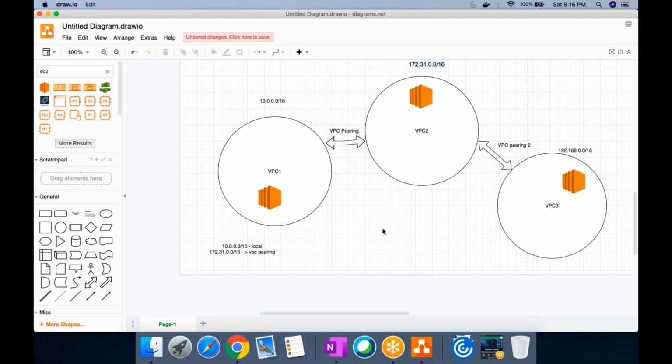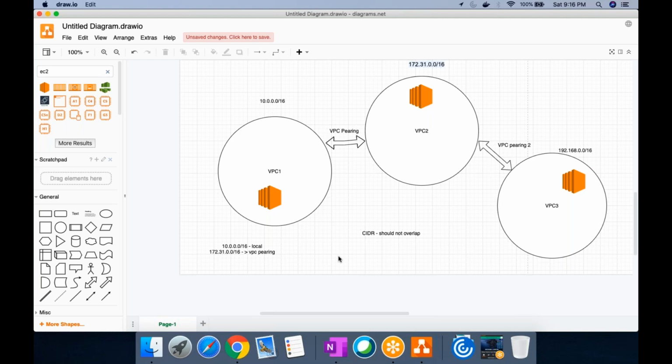The second thing, which I have not yet talked about, is CIDR blocks. These block addresses should not overlap. IPs are confined to one VPC itself, so there could be similarities there.